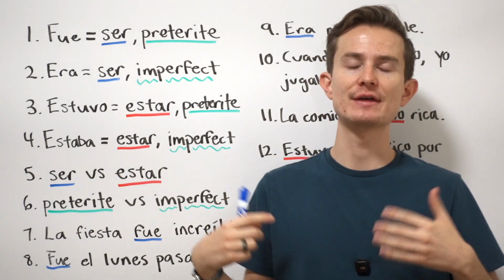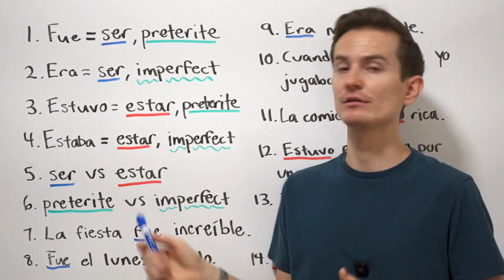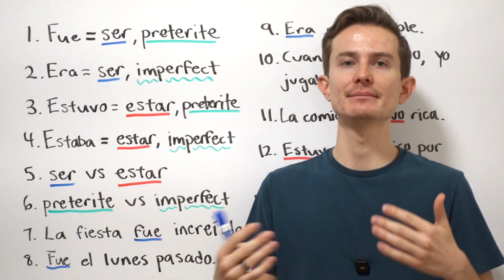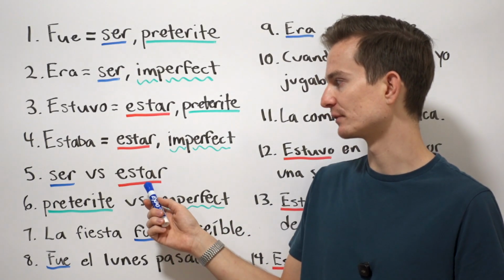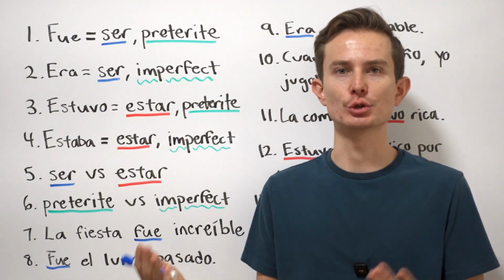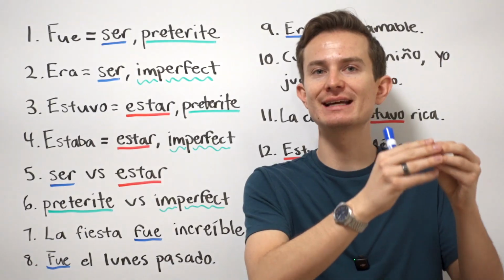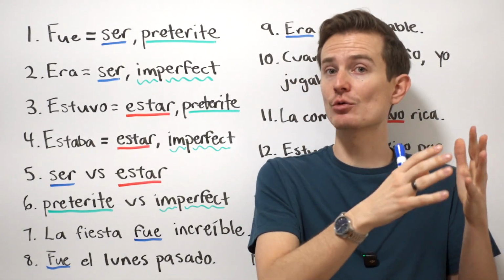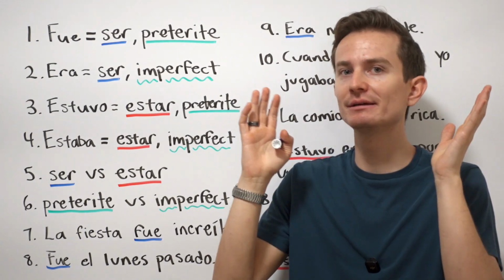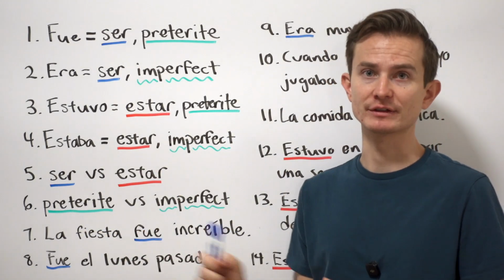And estar is for things that are temporary, and most often these are used for things of location. So, estoy en México. I am in Mexico. Or estoy cansado. I am tired. That is a temporary thing. It's not forever. That is not something that is permanent about me. I'm tired right now, but later I will be energetic, and then maybe I'll be tired, and then I'll maybe be whatever. All right, so then we have the preterite versus the imperfect.